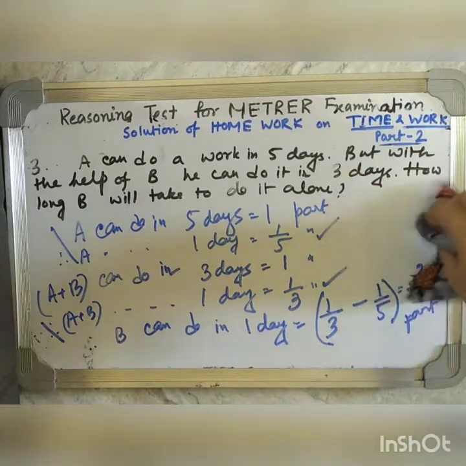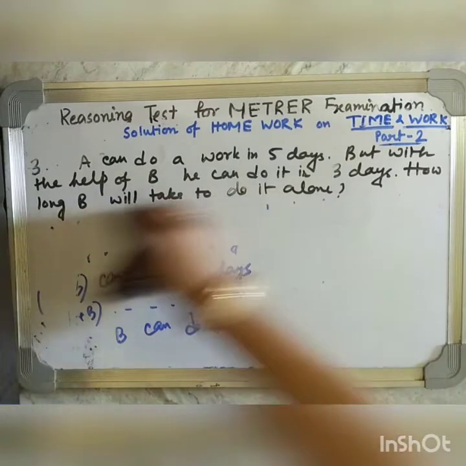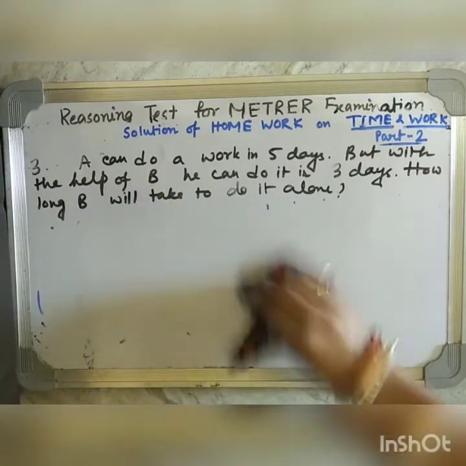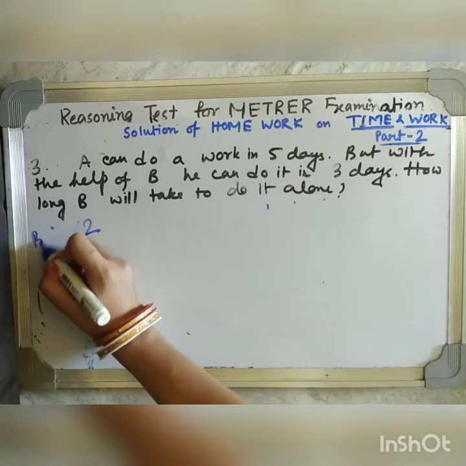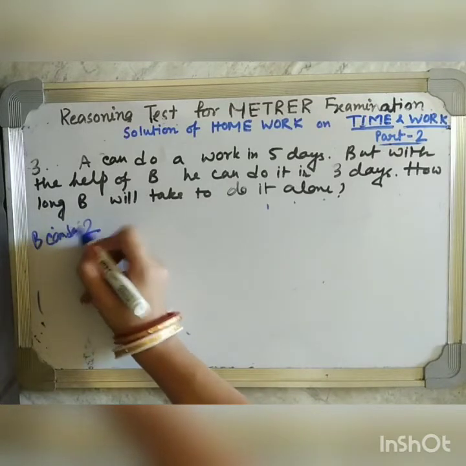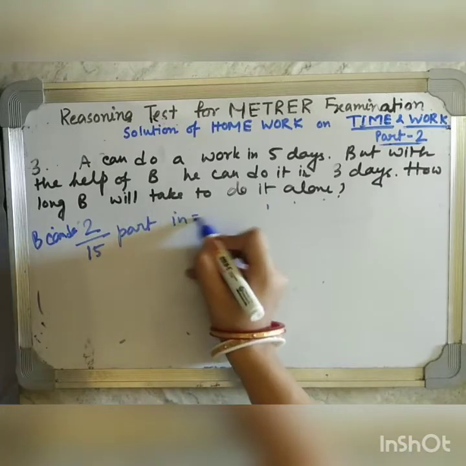So we will write B can do 2/15 part in 1 day.